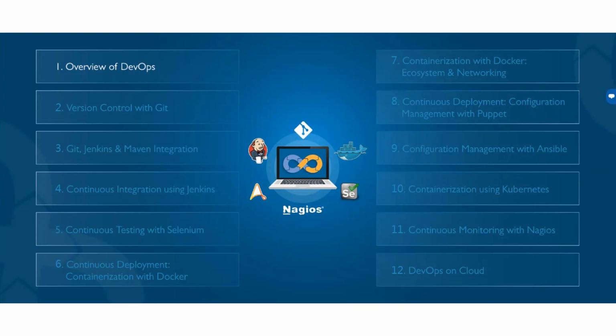Other than that, we'll talk about the monitoring tool, which is Nagios. I'll be discussing Nagios as a monitoring tool. And the last component will be DevOps on cloud, which will be AWS in our case.